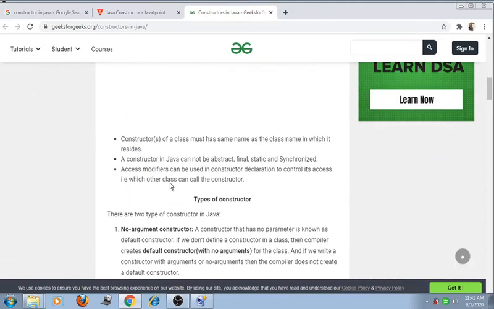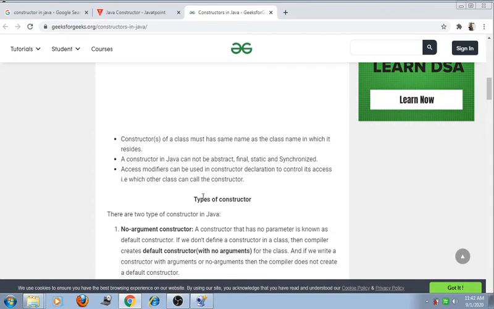So what are the rules for writing a constructor? The constructor of a class must have the same name as the class name in which it resides. A constructor in Java cannot be abstract, final, static or synchronized.